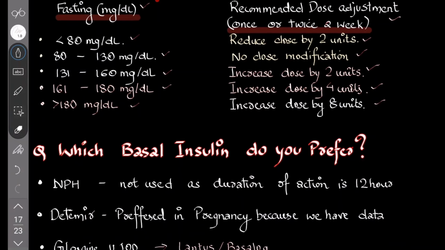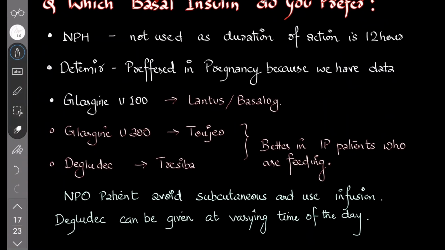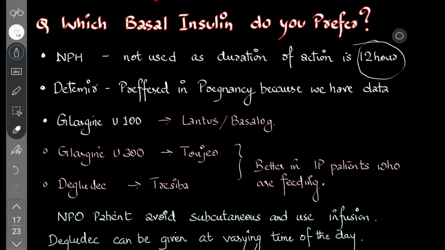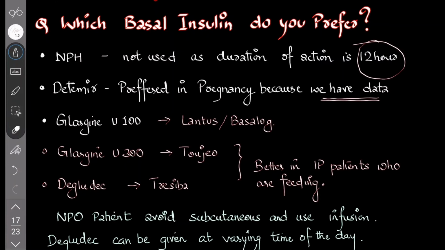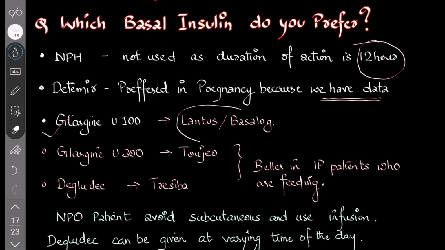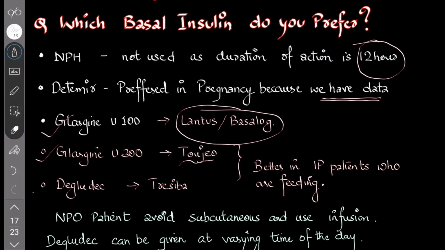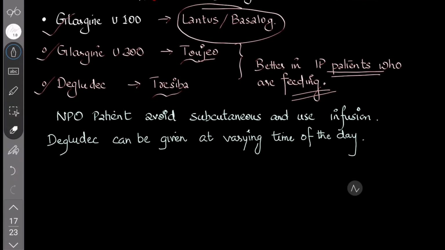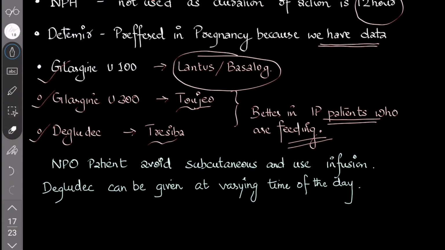Okay, so basal. Which basal insulin do you prefer? Do you prefer NPH, Detemir, Glargine U100 or U300, or Degludec? NPH is not at all used because its duration is actually only 12 hours. For basal insulin, we need 16 to 24 hours. So Detemir is preferred in pregnancy because we have data suggesting that it's very good in pregnancy. Glargine U100, that's called Lantus, is usually taken at night. Glargine U300, that is Toujeo, along with Degludec, that is Tresiba, is better in inpatients who are feeding. In NPO patients avoid subcutaneous insulin, use infusion, because the patient can go into hypoglycemia.